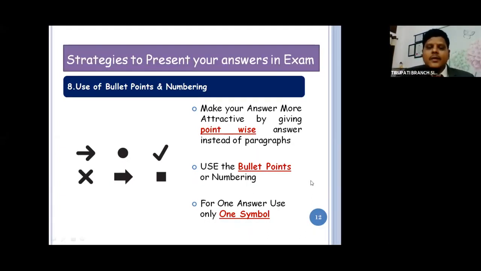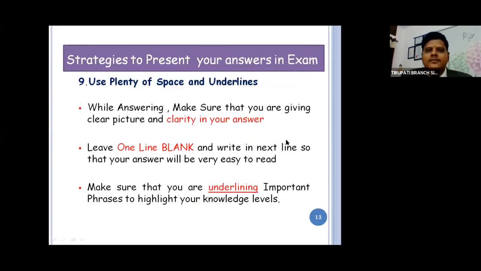Use the bullet points and numbering. Next, for one answer, use only one bullet point. Example, I am writing question number 1A. For 1A, I am going to use only this arrow mark, or only this symbol. Don't use all the symbols. It is not a Rangoli competition, not a drawing competition in the auditing exam. Clear? Next, moving on to the next important ninth point.